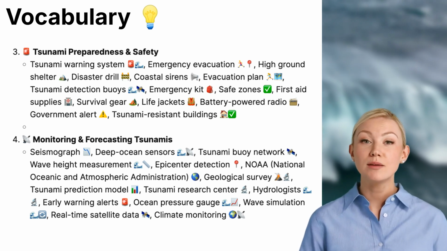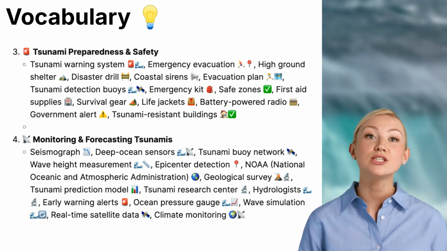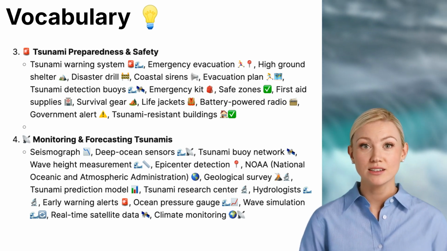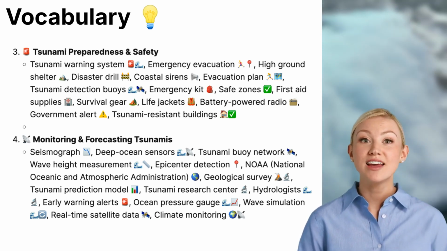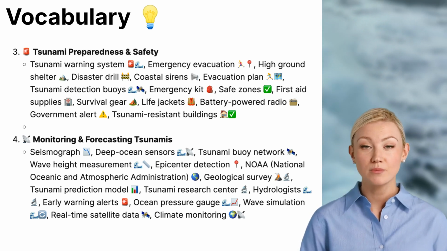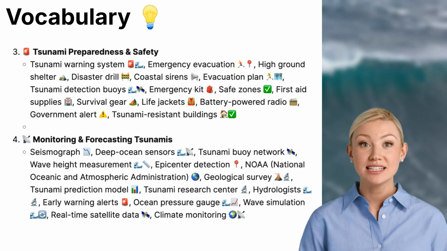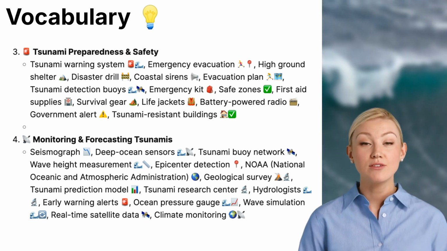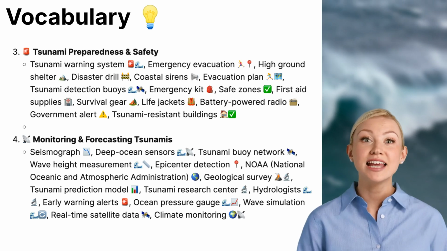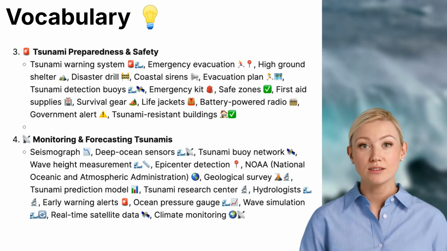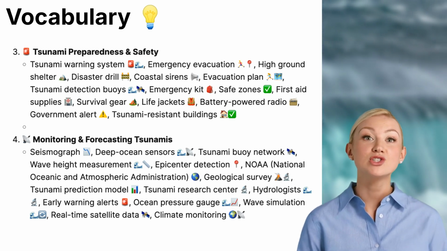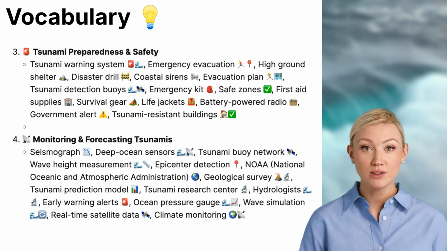Survival gear, equipment like flashlights, whistles, and multi-tools for emergency situations. Life jackets, protective vests that help people stay afloat in water. Battery-powered radio, a radio that works without electricity to receive emergency updates. Government alert, official warnings and instructions given by authorities. Tsunami-resistant buildings, structures designed to withstand the force of a tsunami.